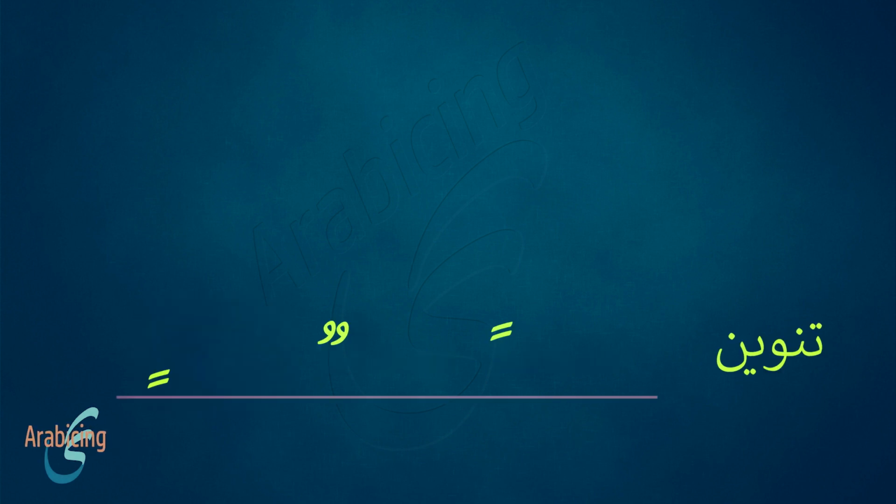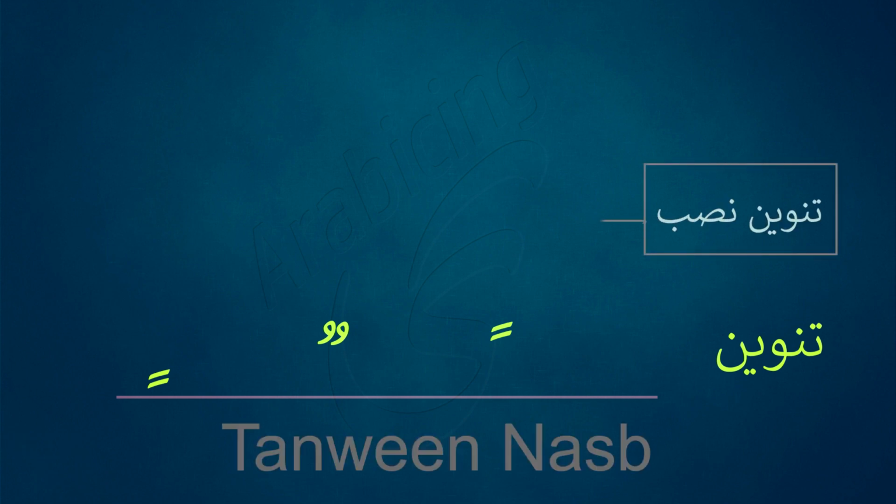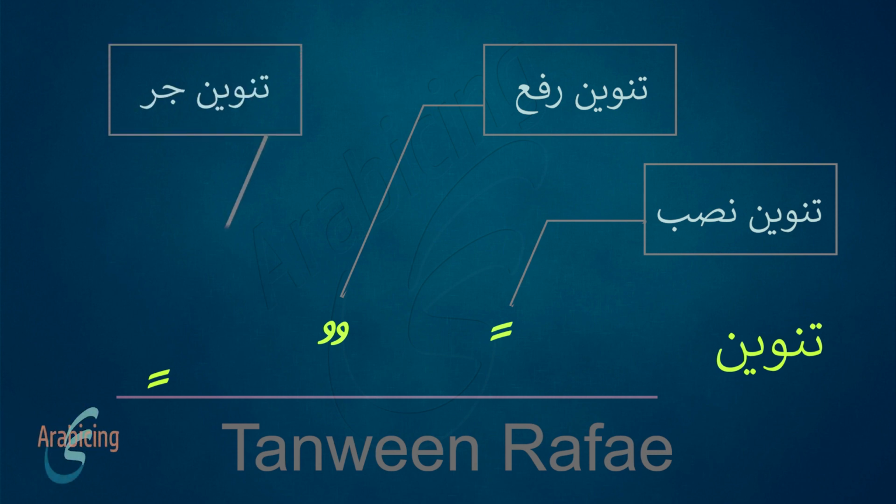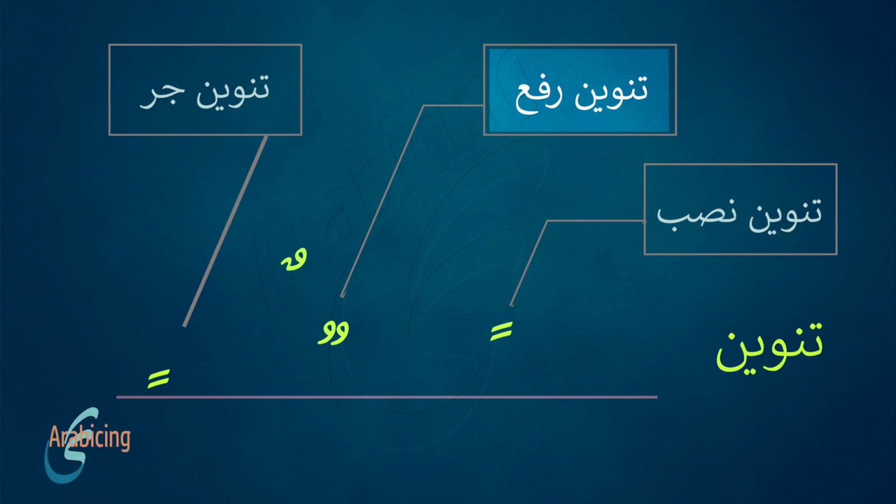These all marks are named Tanween, but how to recognize each of them? This is Tanween Nasb, and this one is Tanween Rafa, and this one Tanween Jar. Tanween Rafa, there is another way to represent it, and is the one you find on most Arabic keyboards. This is the shape on keyboard.